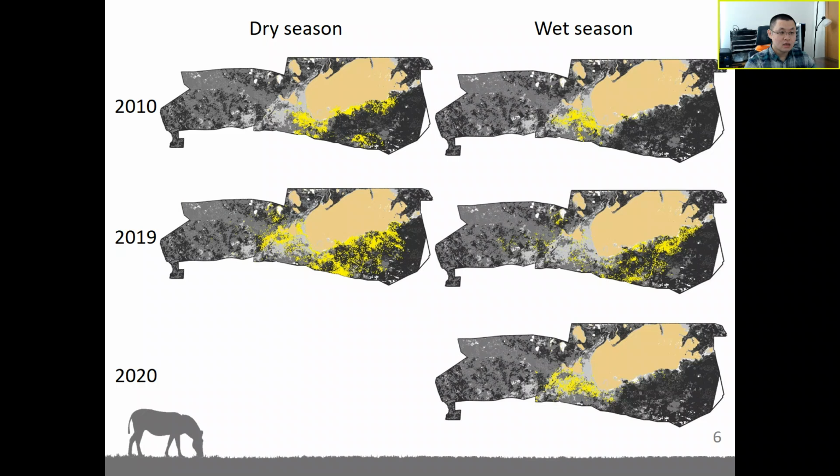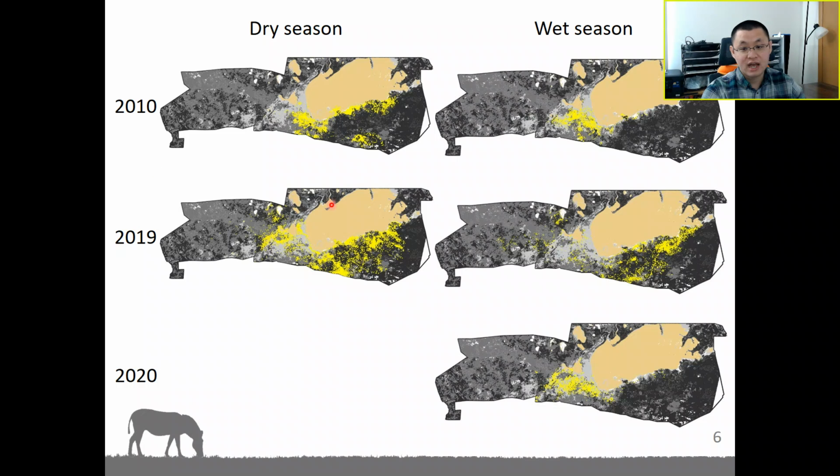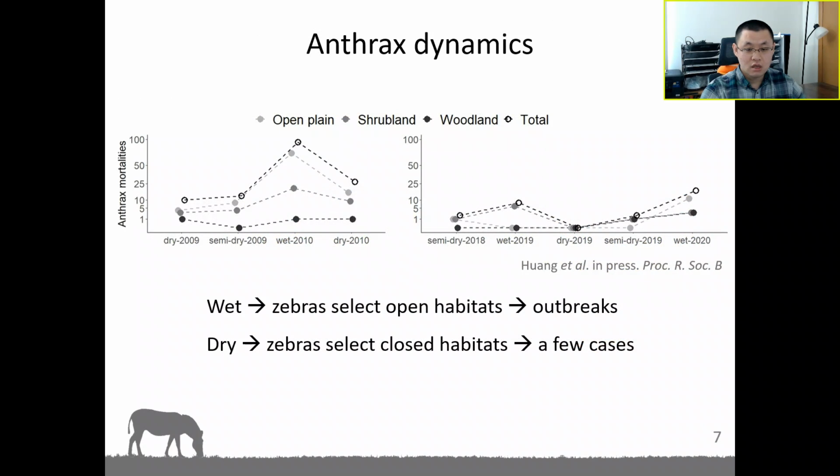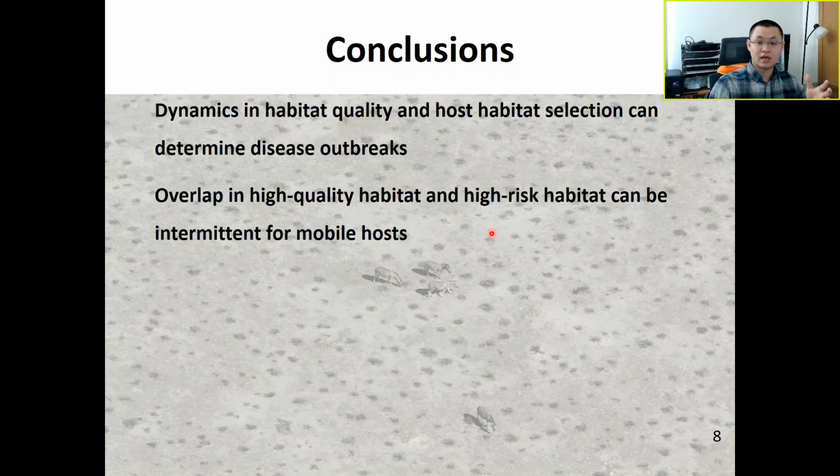We know that the open habitats have the highest anthrax risk. So when there were peaks in grass biomass, at the same time the zebra population used the open habitats, and we observed more anthrax mortalities during those periods. And during the drought, because the zebra population used closed habitats, there were only a few cases. So in conclusion, habitat dynamics and habitat selection can determine outbreak sizes.